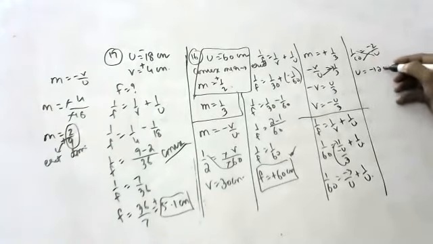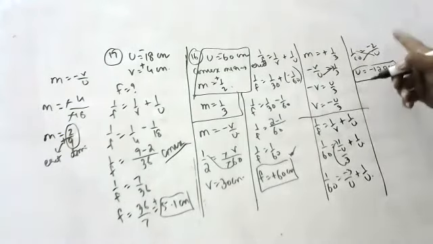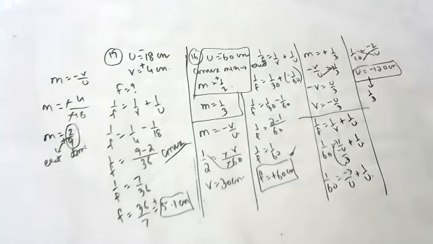U is equal to minus 120 centimeters. So now the object should be kept at minus 120 centimeters to get a magnification of 1 by 3. Children, the object should be kept at minus 120 to get the image of 1 by 3. Like this we have to do, children. I hope you all understood. Wherever you keep the object, the image is always the same.